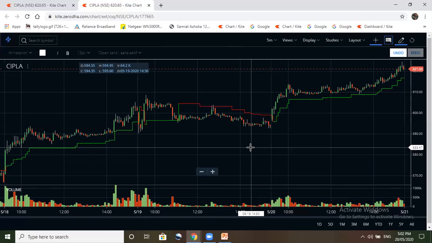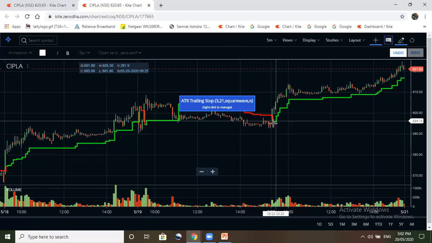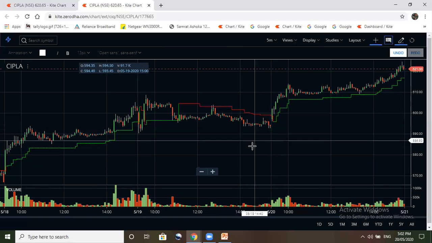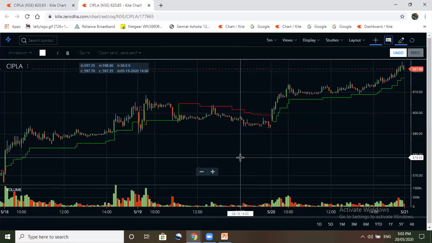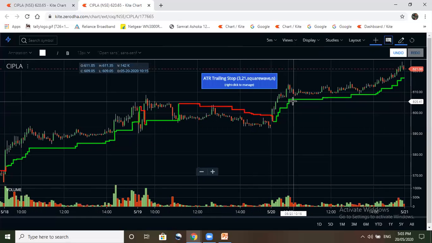You should have your own intraday trading setup where it will give buy and sell signal, buy or short signal also. So that we are not discussing why we have entered here. Suppose we have entered here and now we have put the stop loss, suppose here at 590 rupees. And now we want to have a trailing stop loss.